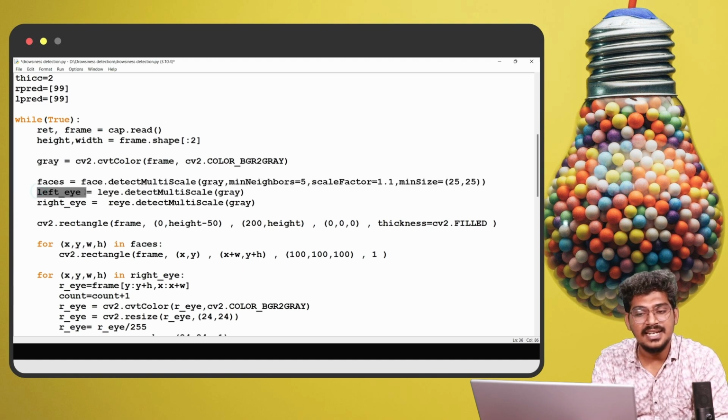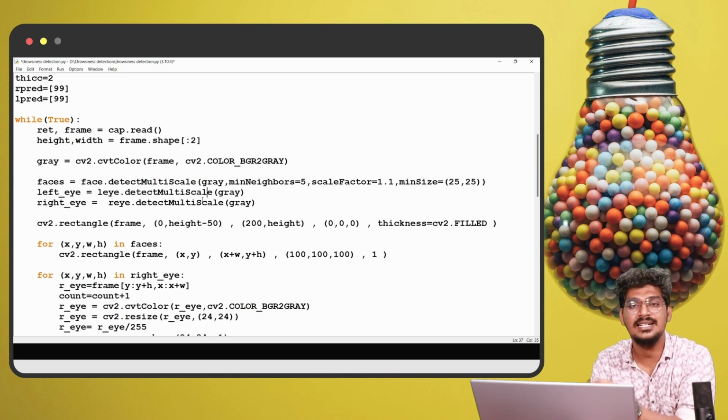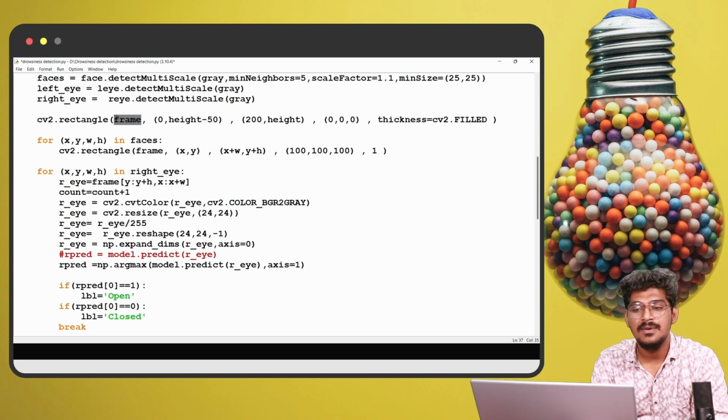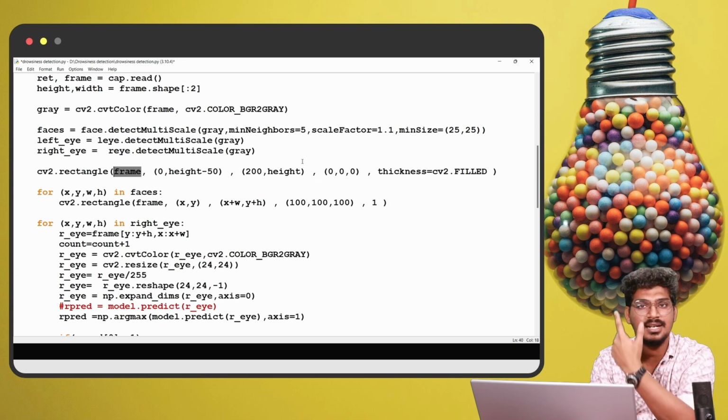This is for the left eye detection, and this is for the right eye detection. The same thing we are going to follow. The detect multi-scale function will return the detected left eye, right eye and the face. Now cv2 dot rectangle on the frame, based on the height, will create that particular region of interest.